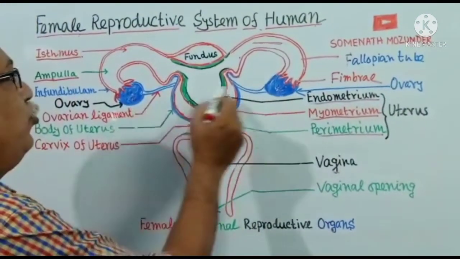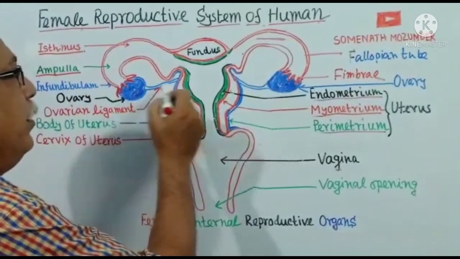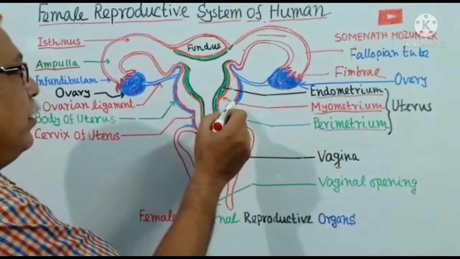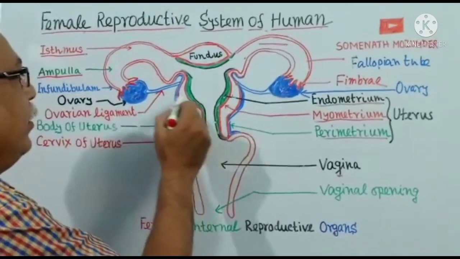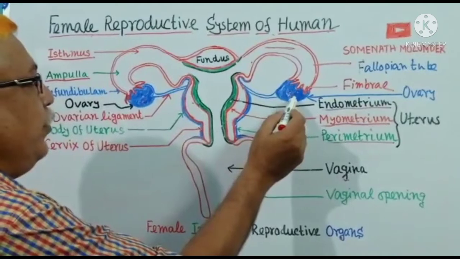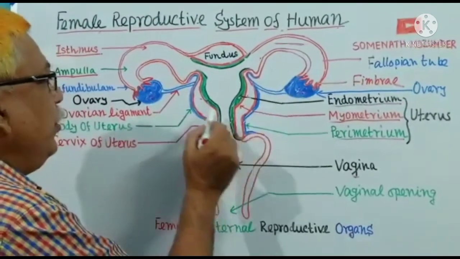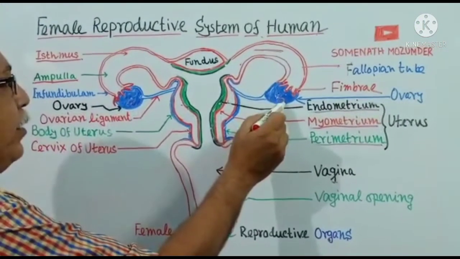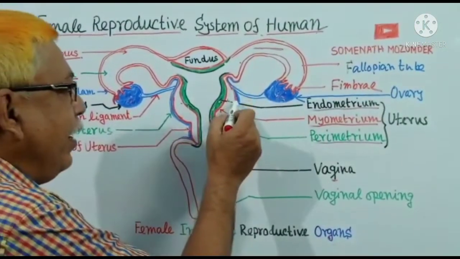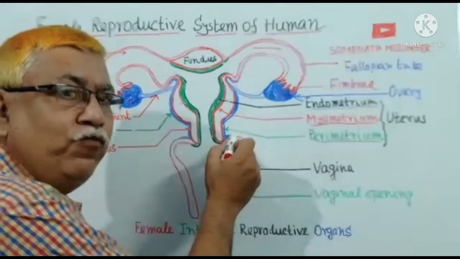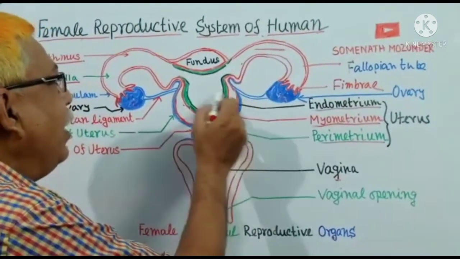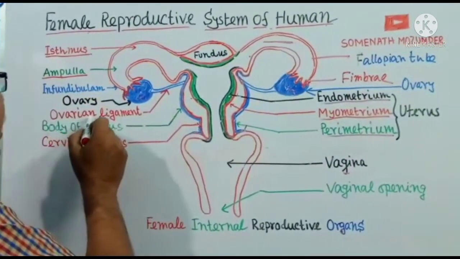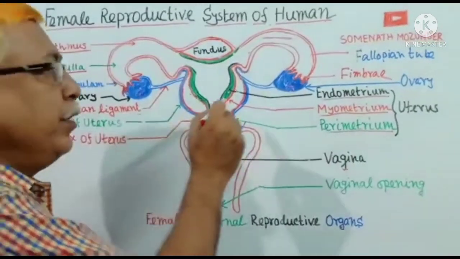Ovary. There are two ovaries in the pelvic cavity, one on each side of the uterus. This is ovary and this is uterus. Each ovary is connected to the lateral wall of the uterus by a ligament. This ligament is called ovarian ligament.